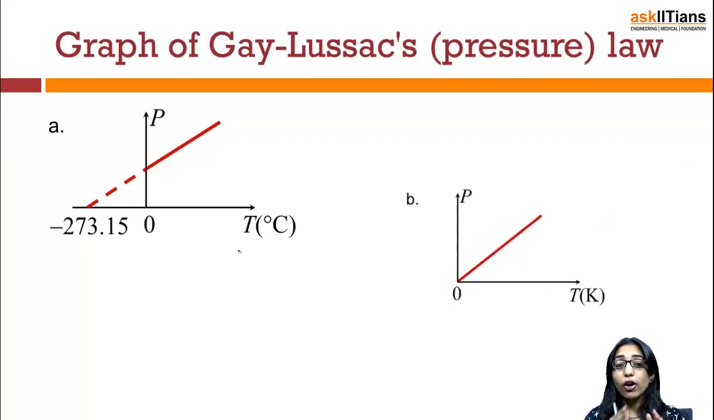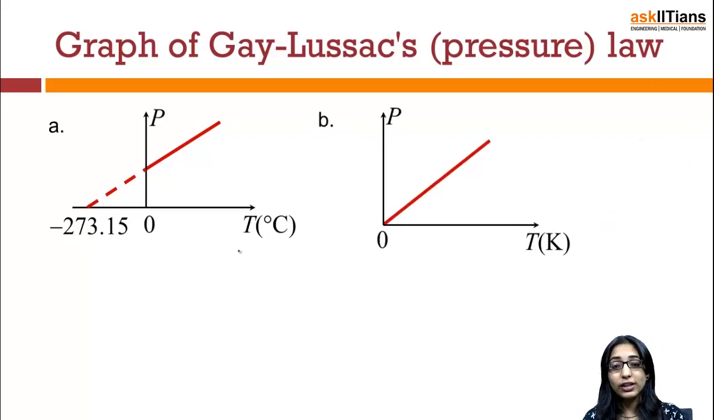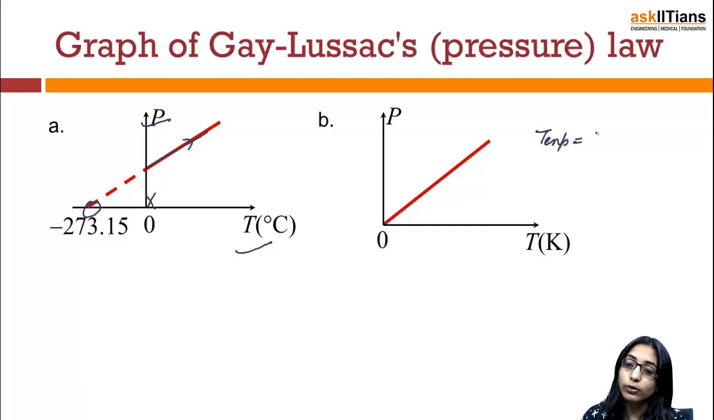The way we did for the graph between volume and temperature in the degree Celsius scale, similarly we can do for the graph of pressure and temperature in degree Celsius scale, where it is found to follow a straight line but not passing through the origin, rather having an intercept on the negative x-axis. Whereas if you convert the temperature scale from degree Celsius to Kelvin scale, you will say that when the temperature is 0 Kelvin, the pressure is also going to be 0 at a fixed volume for a fixed mass of gas.